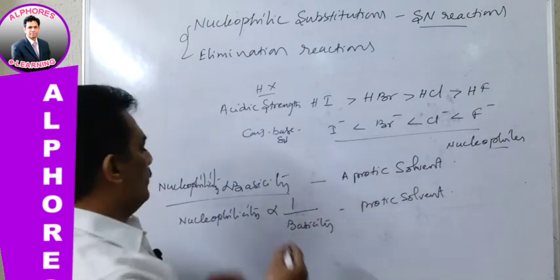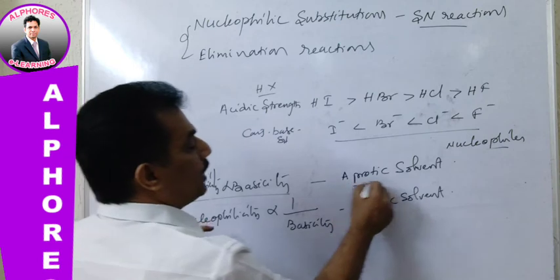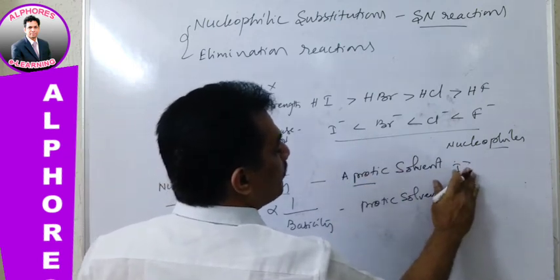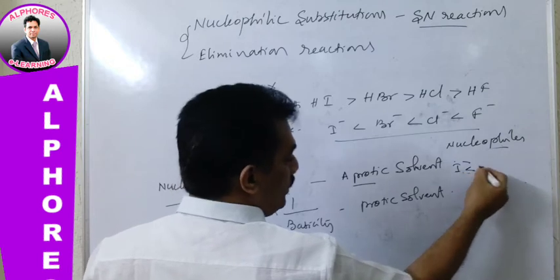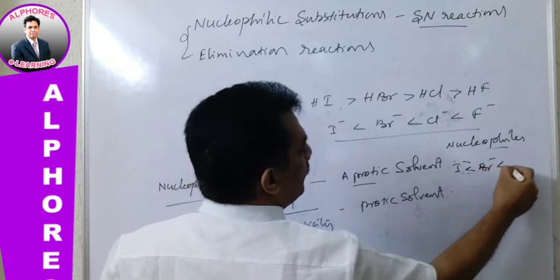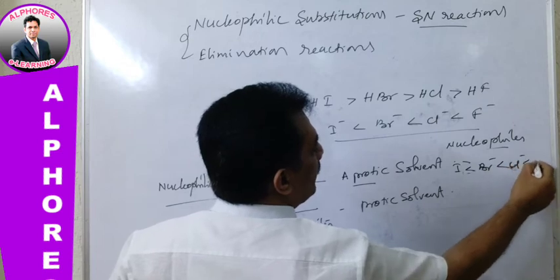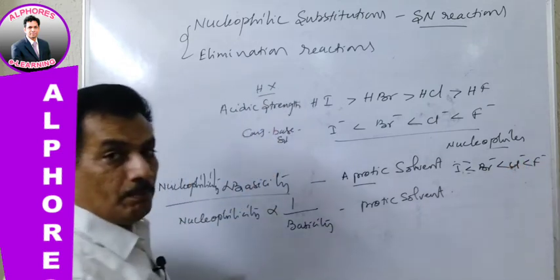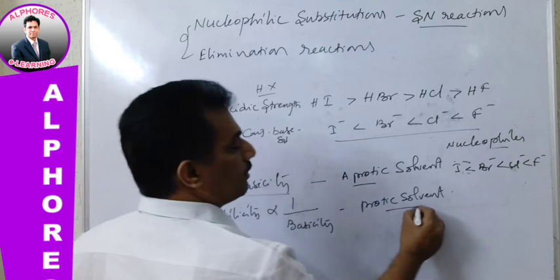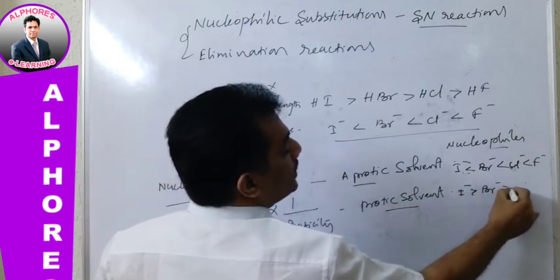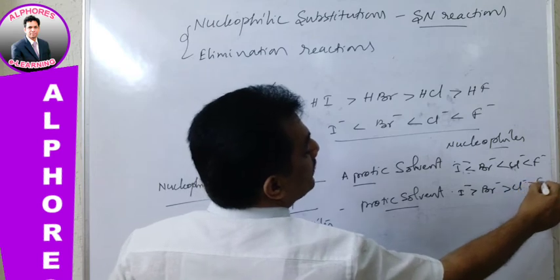Here let me give the nucleophilicity order in aprotic solvent: I minus is a weaker nucleophile than Br minus, weaker than Cl minus, weaker than F minus. But when it is a protic solvent, I minus is a stronger nucleophile than Br minus, than Cl minus, than F minus.